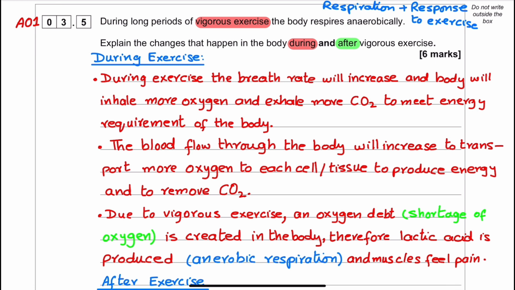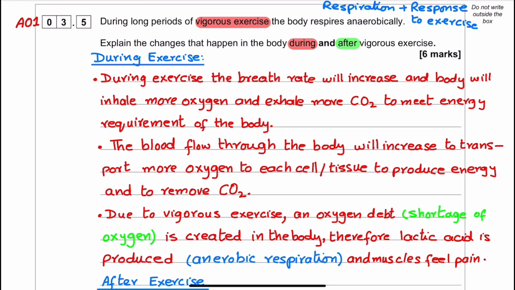So during exercise, the breath rate will increase and the body will inhale more oxygen and exhale more carbon dioxide to meet the energy requirement of the body. As the body needs more oxygen, the blood flow in the body will increase because the blood has to transfer oxygen to each cell and tissue to produce energy and to remove carbon dioxide from every single cell.